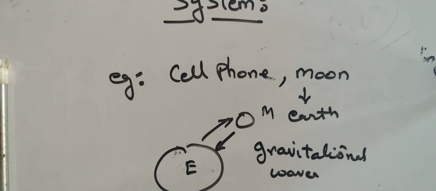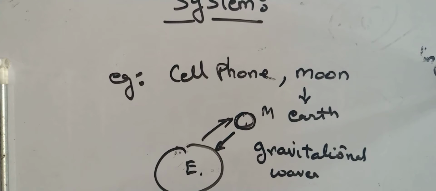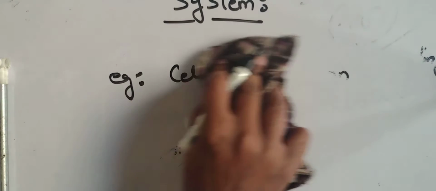Getting it? If the moon exerts some force onto the earth, what is the effect? Waves are produced. Okay, but does it consume the whole moon? No, the mass of the moon is constant, the mass of the earth is constant, but still there is energy interaction between both of them. Are you following it? Are you getting the concept now, guys?